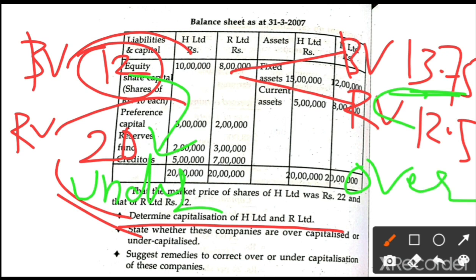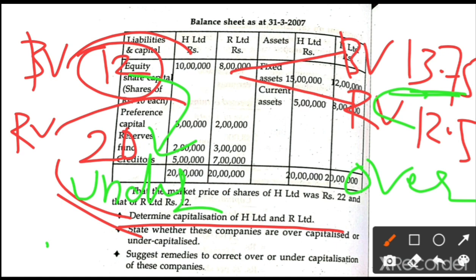But don't just write it as under and over. You have to write a comment after completion of H. First you have to complete one company at a time: H company book value, H company real value. After that, the comment. In that comment: H company book value is less than the real value. Hence, the company is said to be under capitalization. So you have to write it in this manner only.